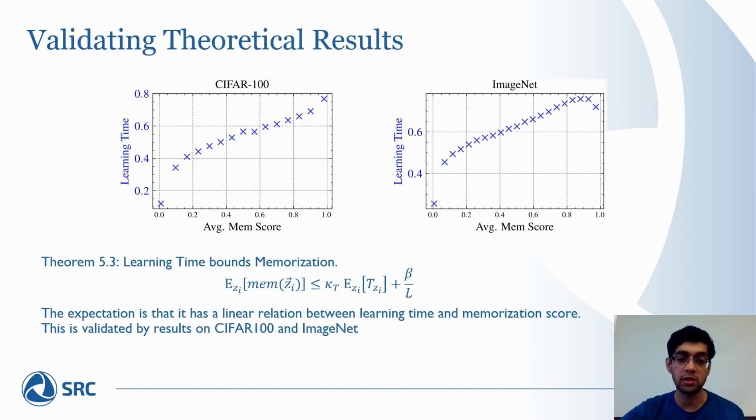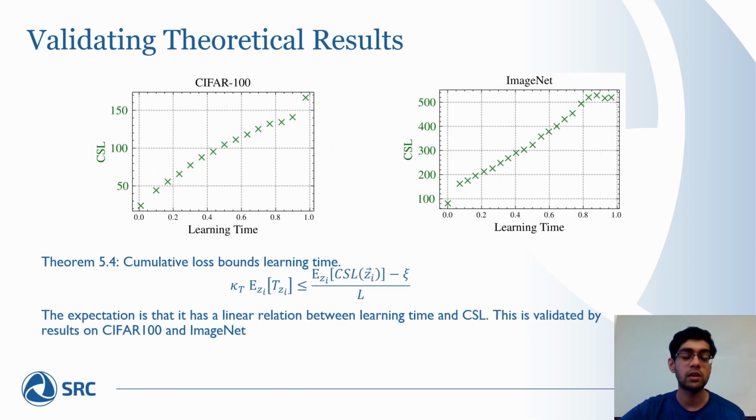We validate our theory on CIFAR-100 and ImageNet datasets. If our theory were correct, we would see a linear relation. We clearly see that on both CIFAR-100 and ImageNet, there is a linear trend between memorization and learning time. Next, we test our CSL and learning time bounds, and we clearly see another linear relation.